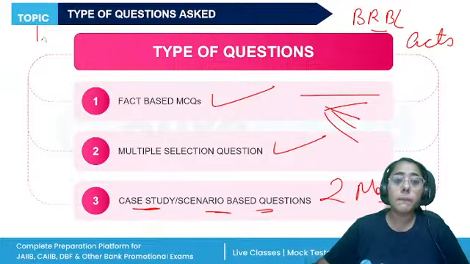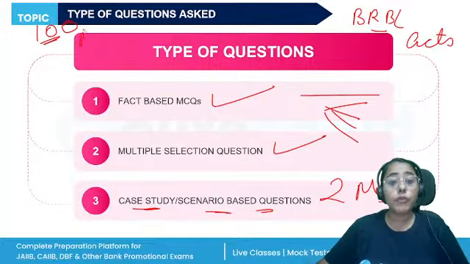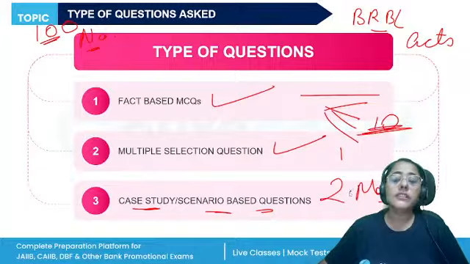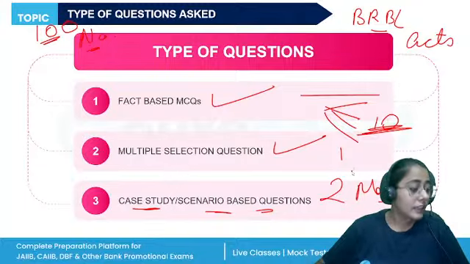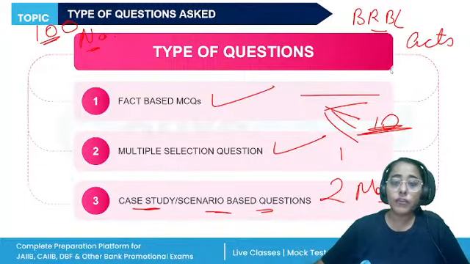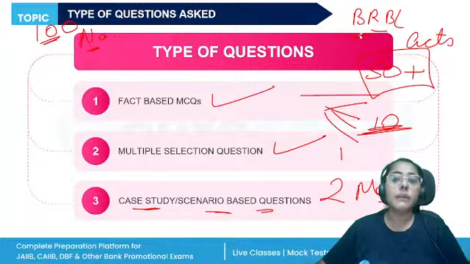Now, the total marks of the exam, the paper is 100, but number of questions need not necessarily be 100. It can be less than that. Why? Because 2 mark question, 1 mark question, and zero point 5 mark questions are also asked. The total marks, maximum marks is 100. The questions might differ, and you need to score 50 plus to qualify in the BRBL paper.